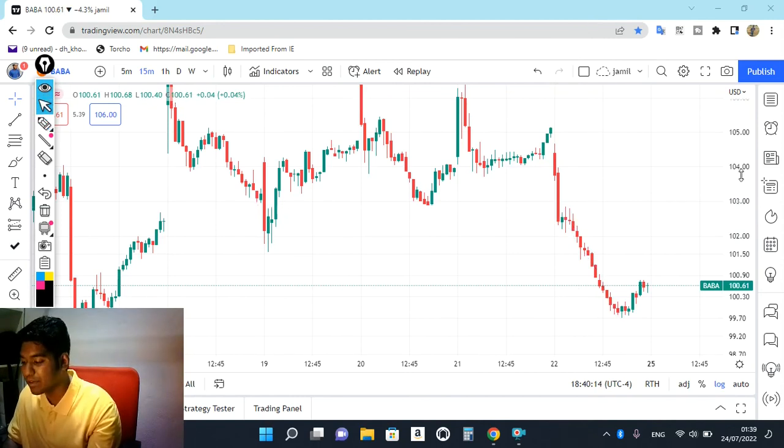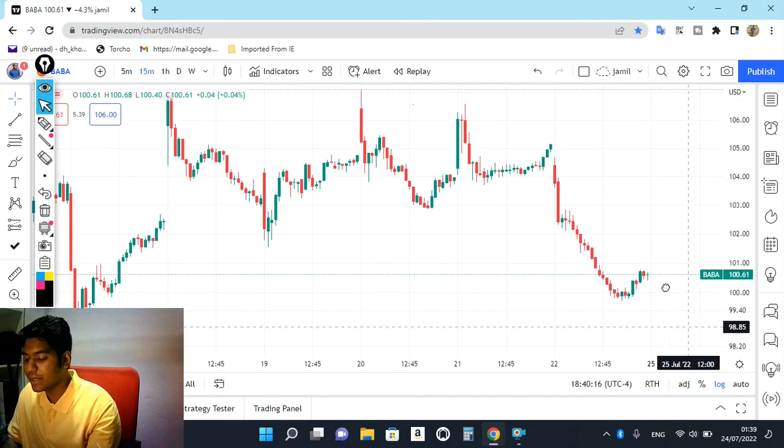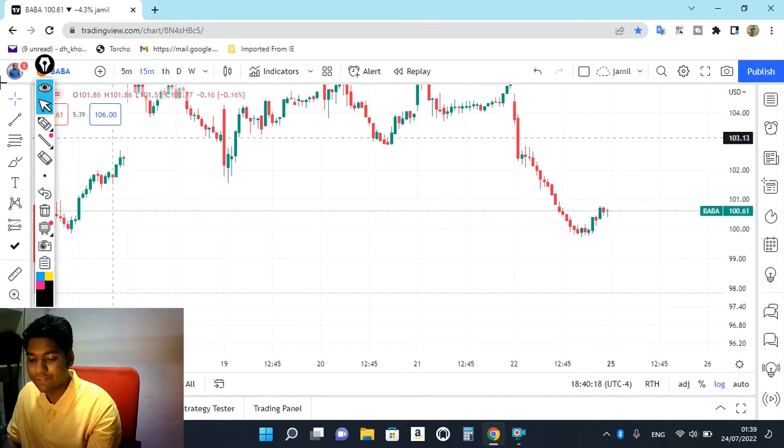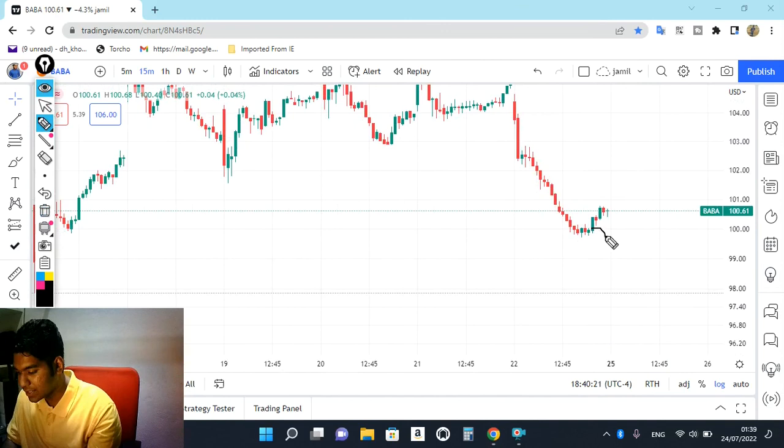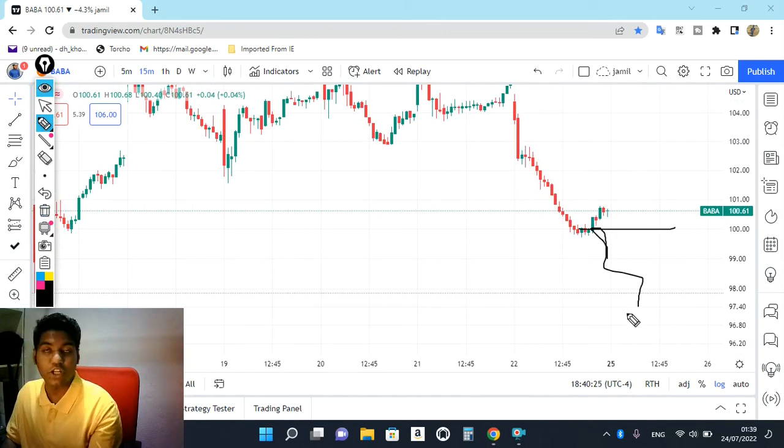So simple, very simple, this is how you can plan exactly for Monday. After opening flat, as soon as it breaks this swing, which is $100, we're going to short here, and 2 to 3 points is going to be the stop loss.